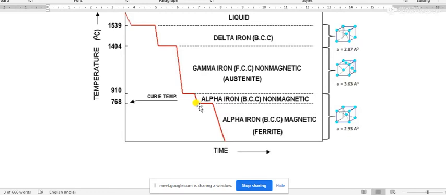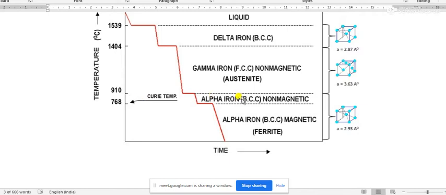That means after 768 or 770 degrees Celsius, that same form of iron, that is alpha iron or ferrite, from 770 to 910 or 912 degrees Celsius, this sample of iron will not have the property of magnetism, or that iron will be non-magnetic iron.